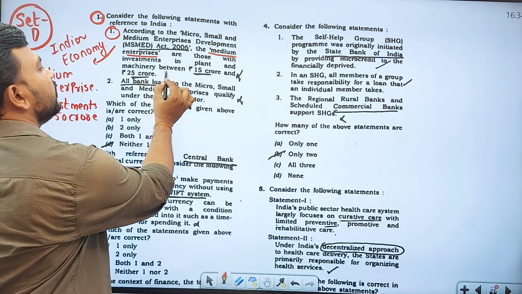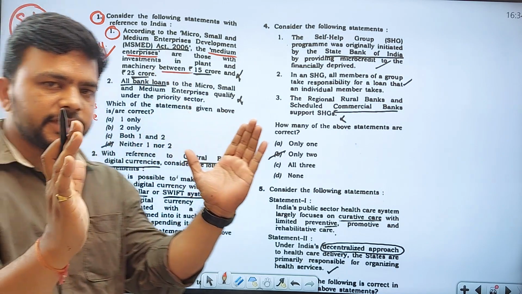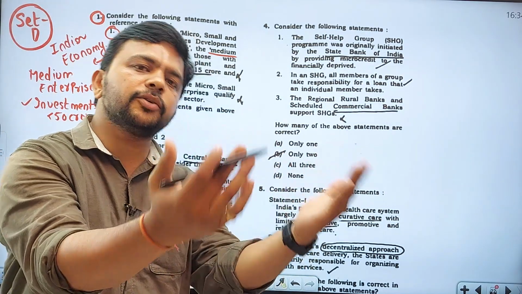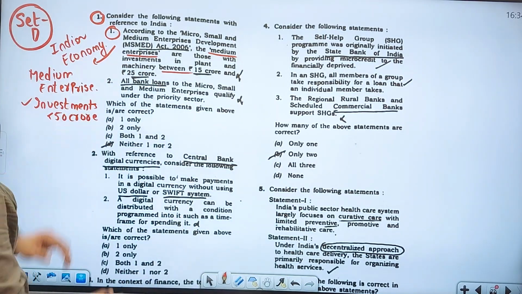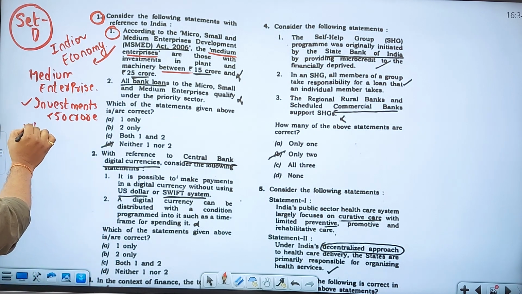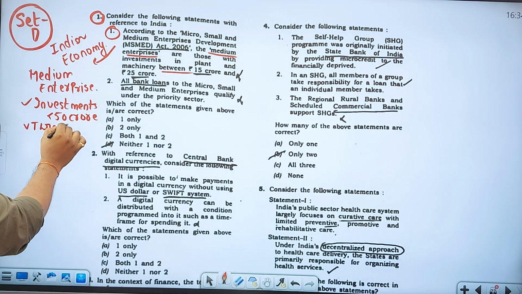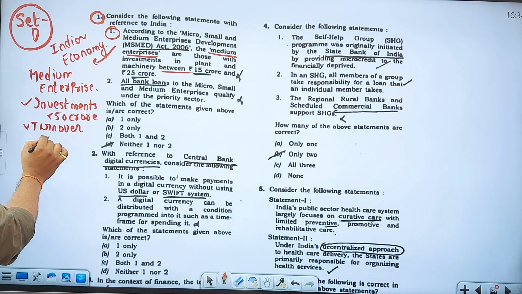He used the words between 15 and 25 crore, which means he restricted the statement, but it goes beyond 25 crore. Investment in plant and machinery should be up to 50 crore and turnover should be up to 250 crore, though he did not mention the turnover.